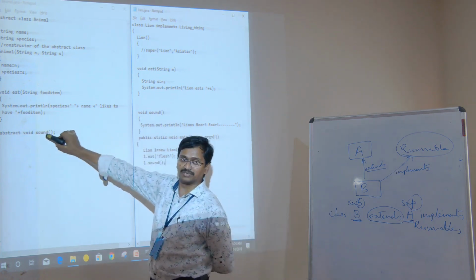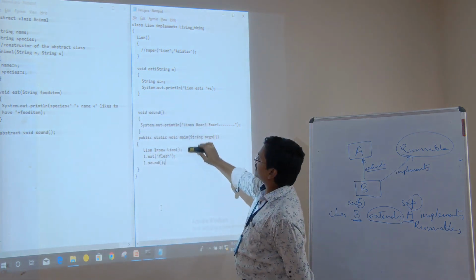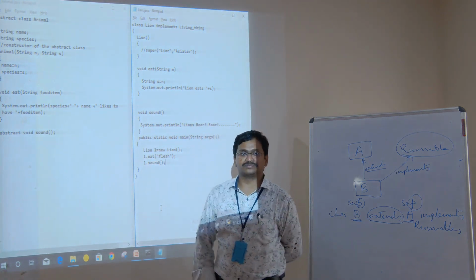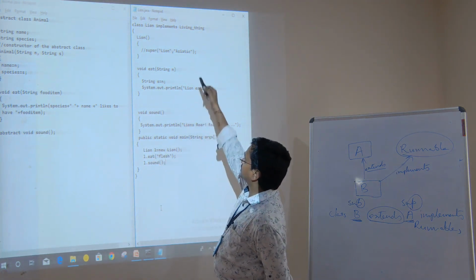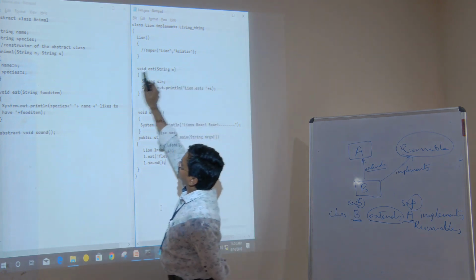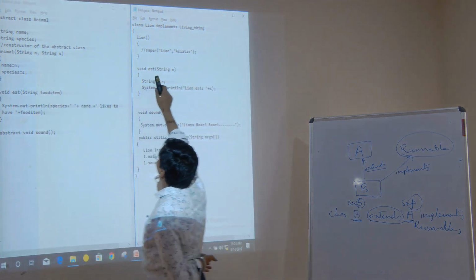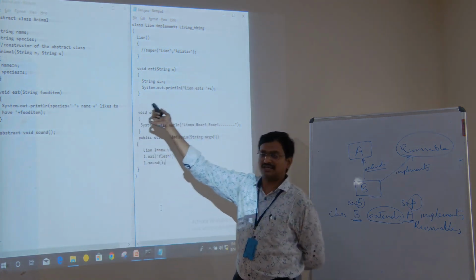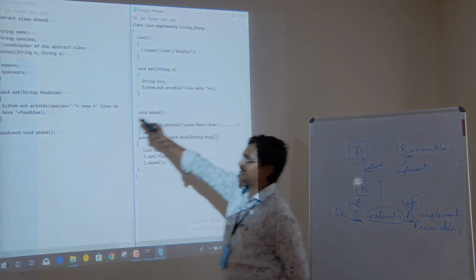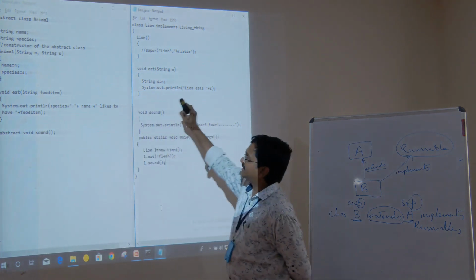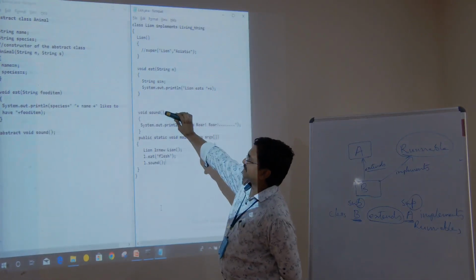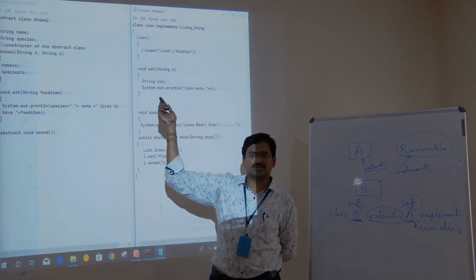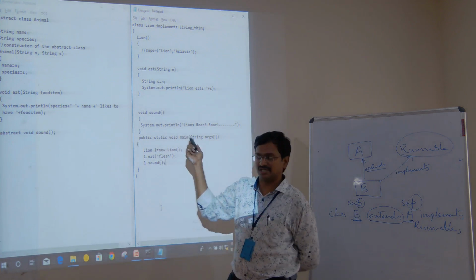Here there is no implementation part, but in the subclass there is an implementation part: the lion roars. For the Lion class, eat is also there. We can implement the eat method or we may not. It's not mandated, but for an abstract method, we must implement it. And here the signature is, for a Lion class, the lion roars.